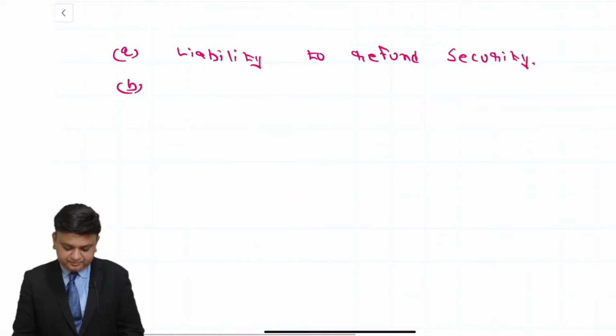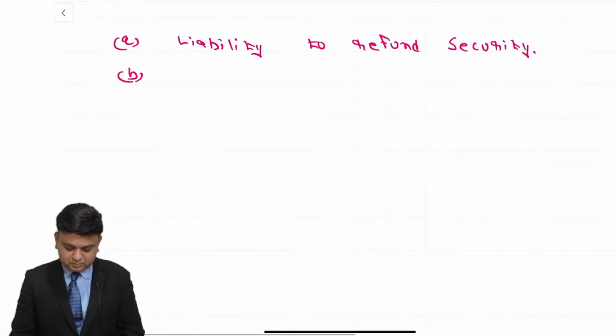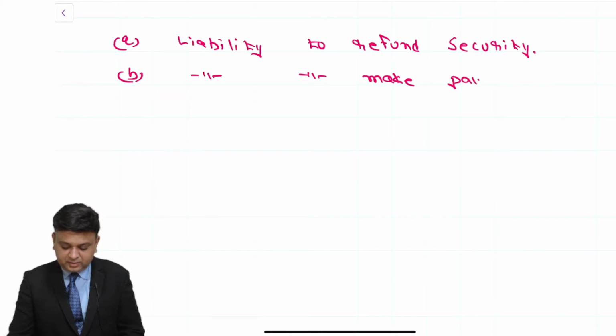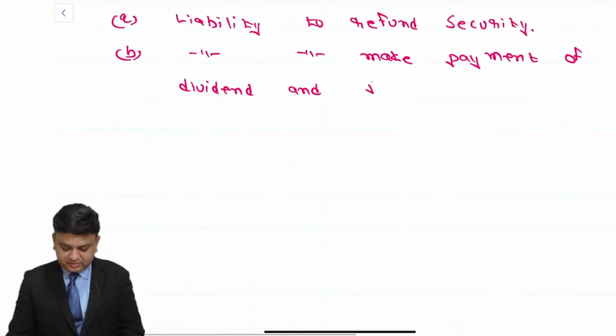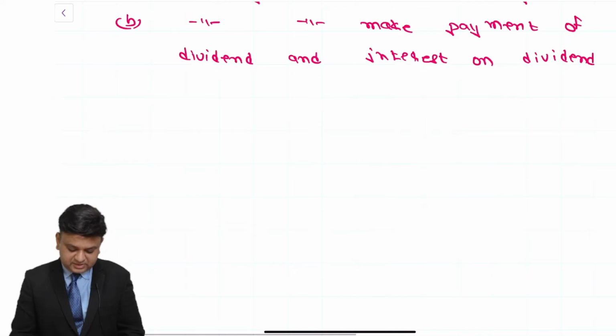B, liability to make payment of dividend and interest on dividend for 10 months.